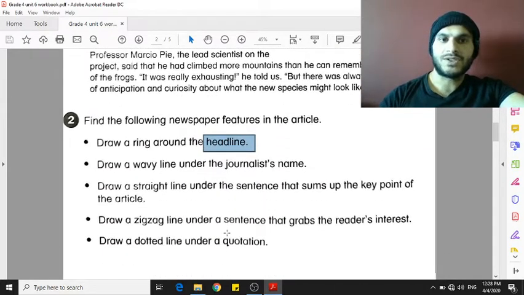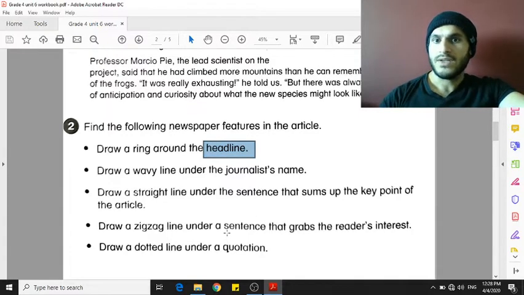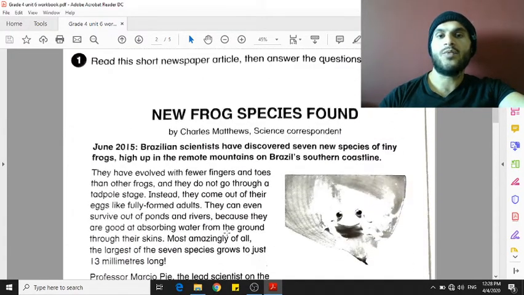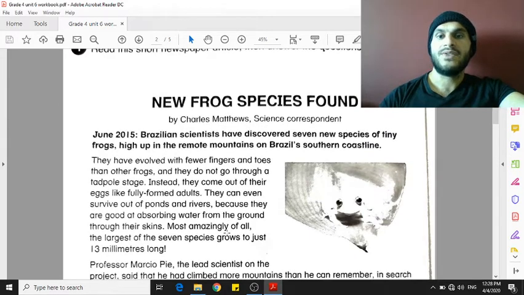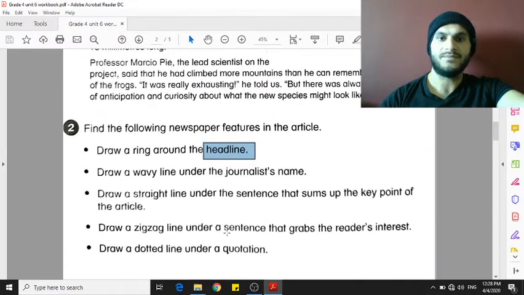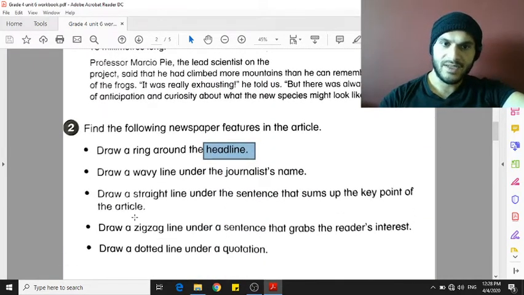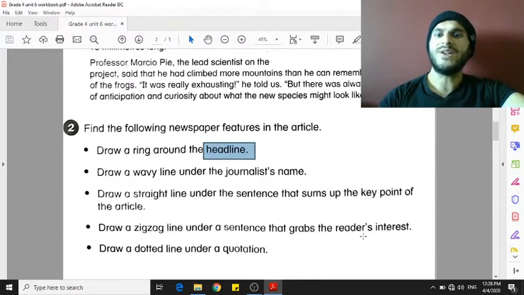And the third question is to draw a straight line under the sentence that sums up the key point of the article. So we have one long sentence that has the summary of the story. You have to find it as well. The next one is to draw a zigzag line under a sentence that grabs the reader's interest.